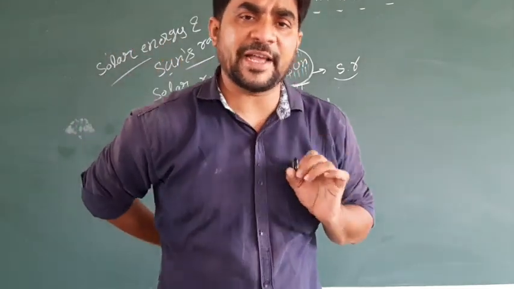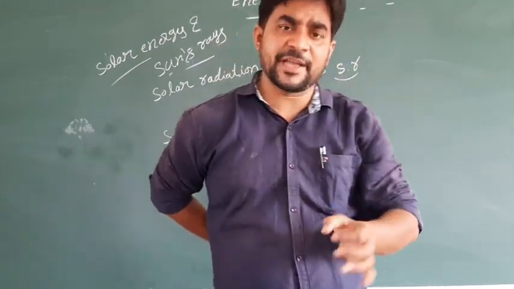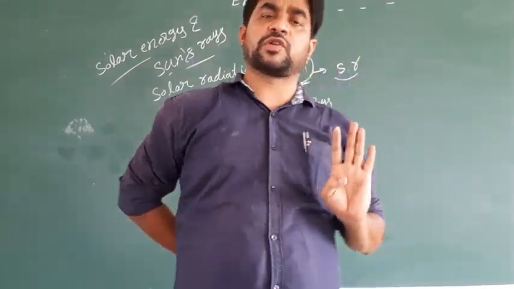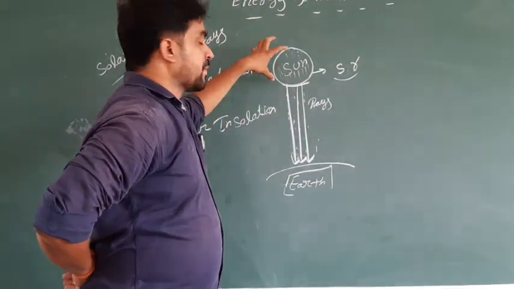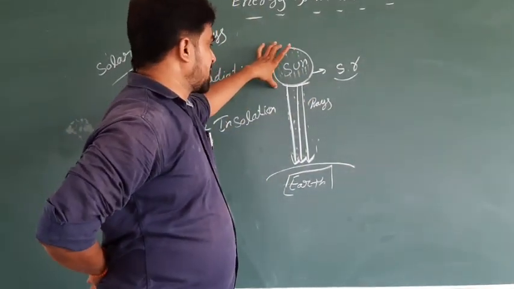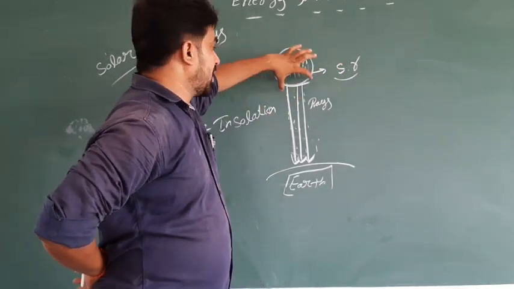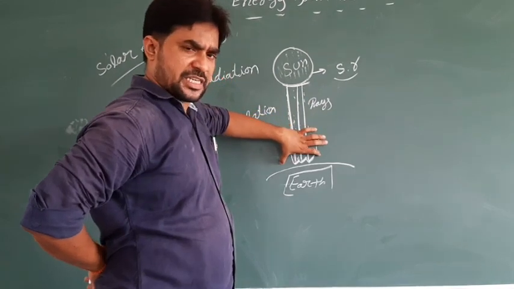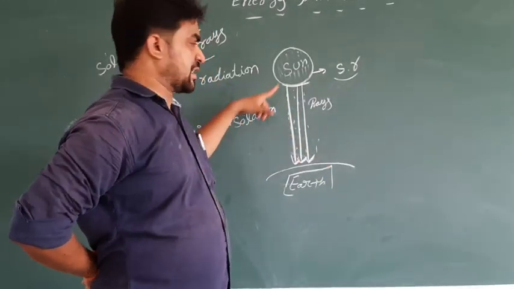What is meant by insolation? Incoming solar radiation is called insolation. Clear or not? The energy which is emitting from the sun is called solar radiation. That energy travels a long distance and reaches the earth. That is called insolation.